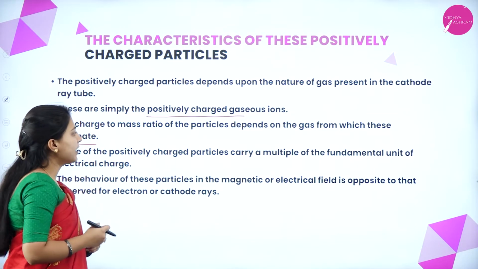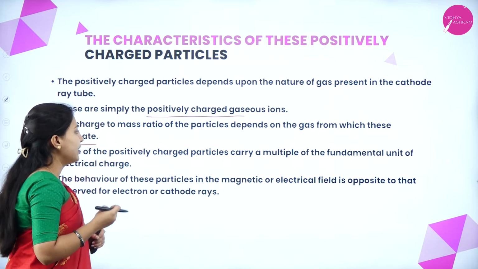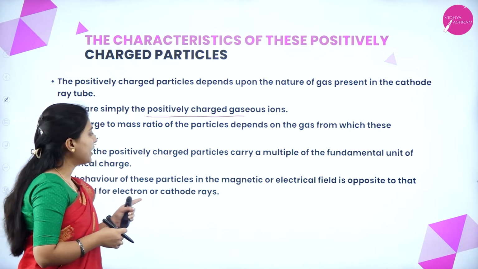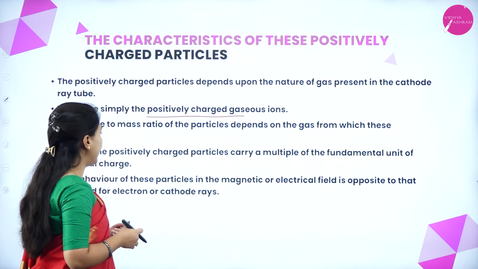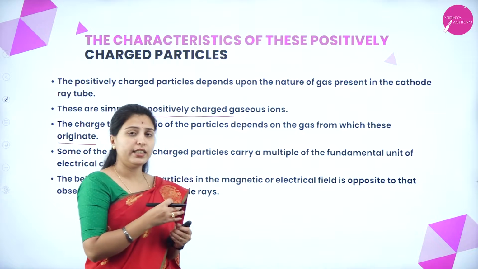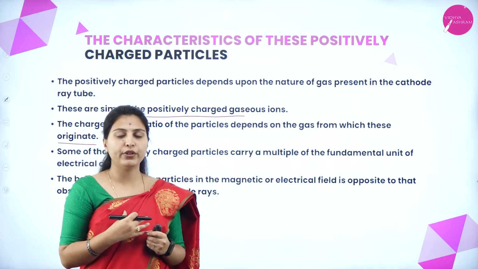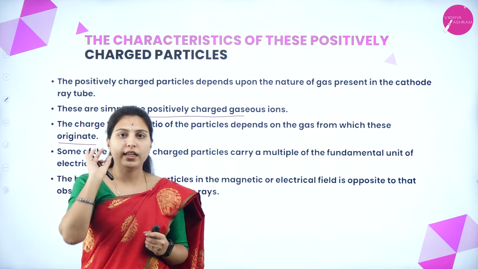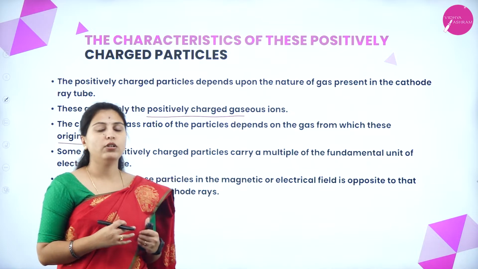Some of the positively charged particles carry a multiple of a fundamental unit of electrical charge. The behavior of these particles in the magnetic or electrical field is opposite to that observed for the electron or cathode rays. Here the deflections we see in the presence of magnetic and electrical field are opposite to those of cathode rays, in these anode rays.